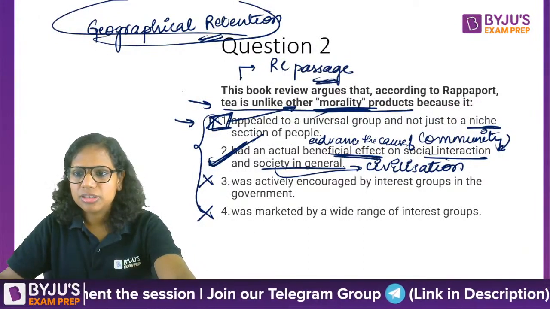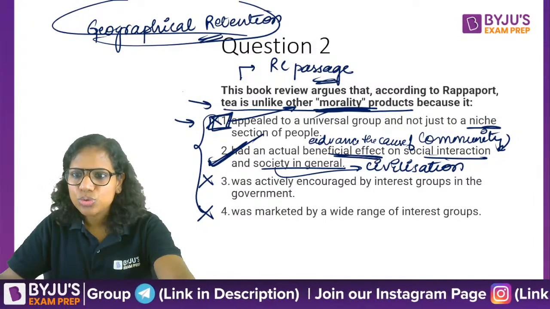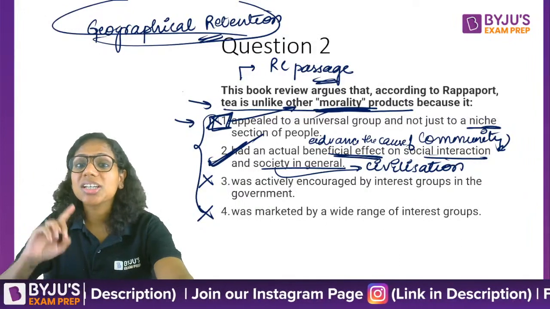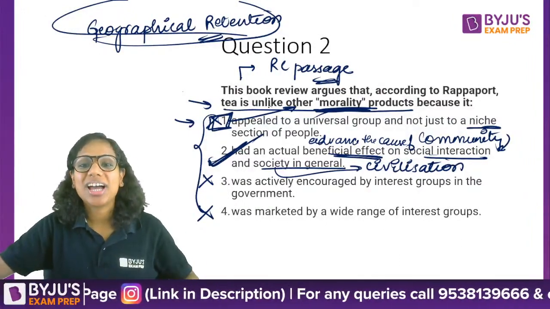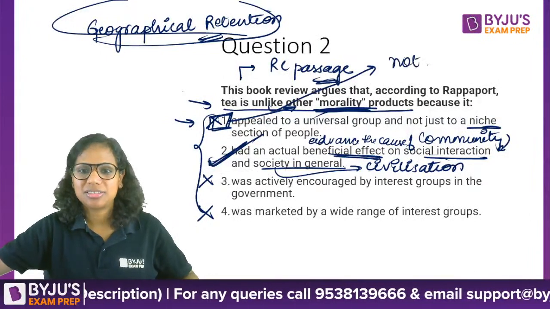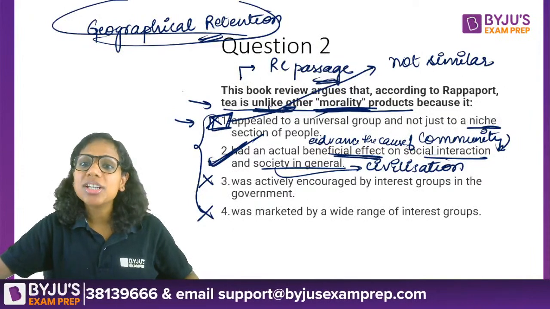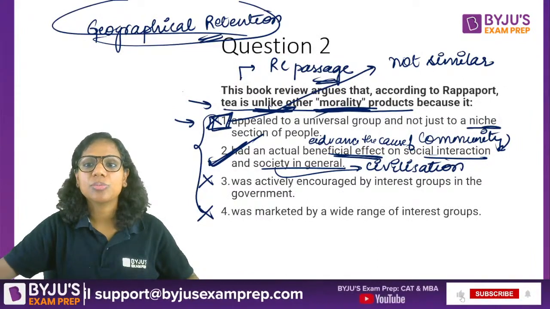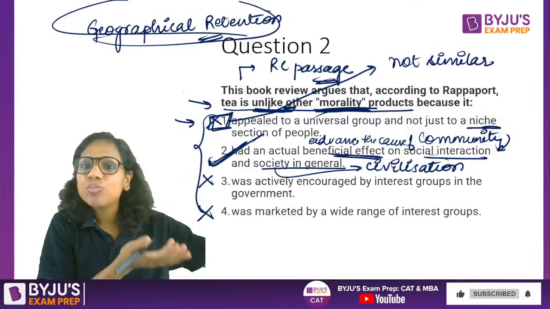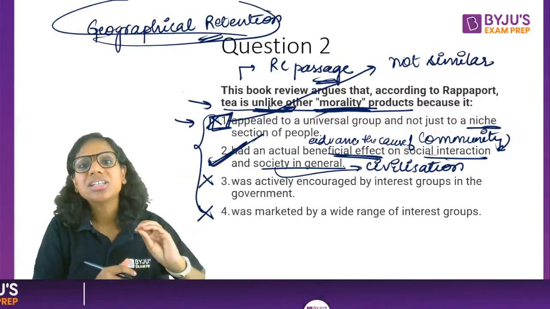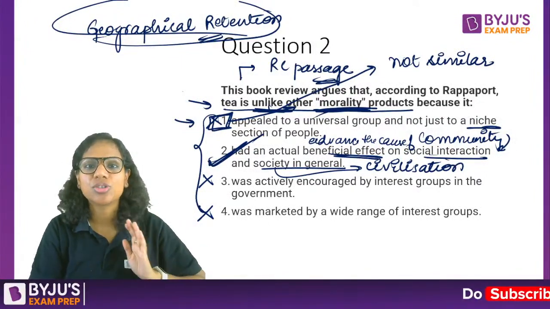Then, 2 is most likely. Note that the question is not saying unlikely, it is saying unlike. Unlike means not similar. How is tea not similar to the other morality products? Because while, as per the author of this passage, other morality products may just create this sense in you that you are doing something that's benefiting the society.